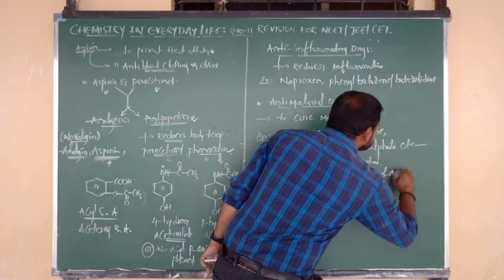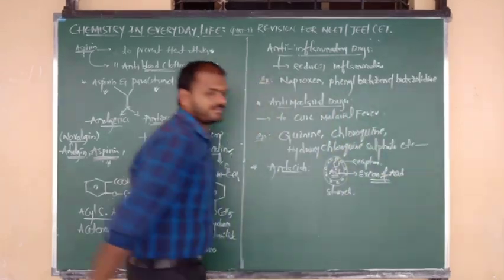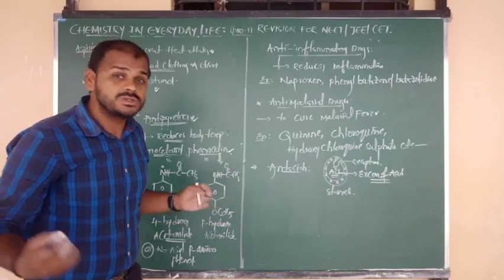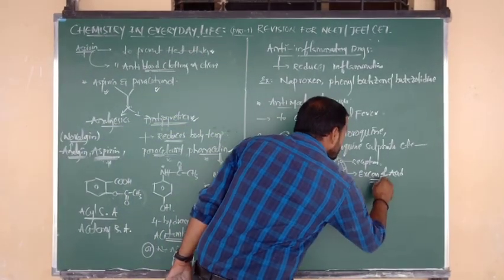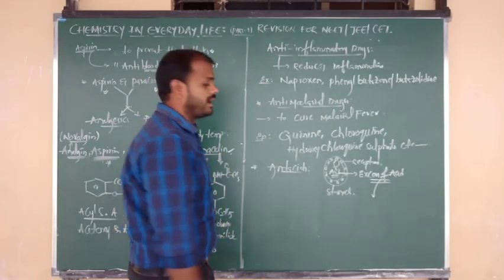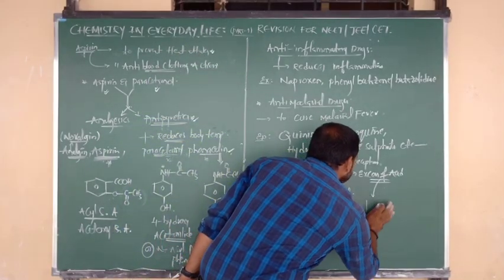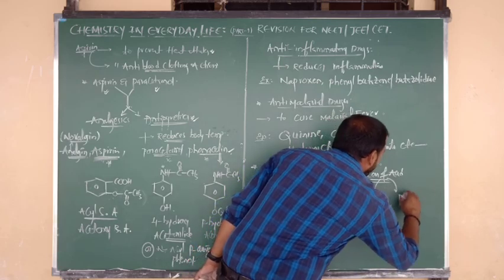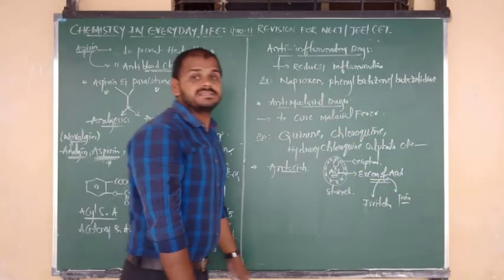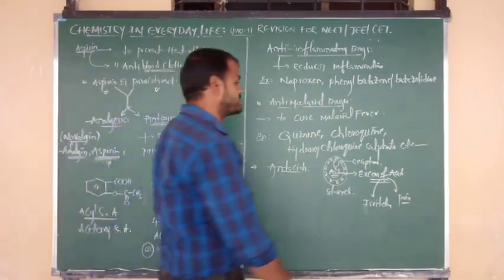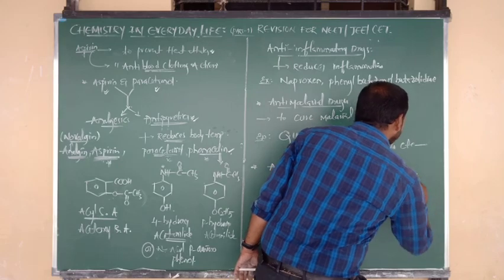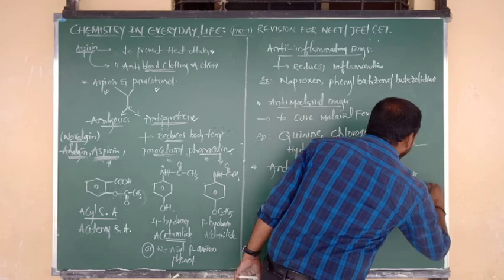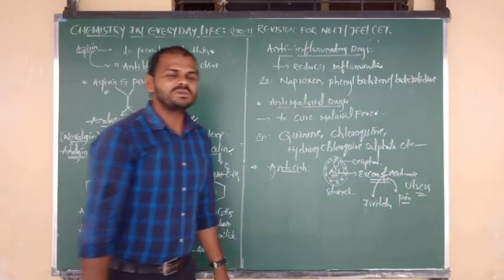The excess acid produced in the stomach leads to many defects. First, it may lead to irritation, and it may cause severe pain. Finally, the release of excess acid is known as the acidity condition. It leads to ulcers. So these are the defects.